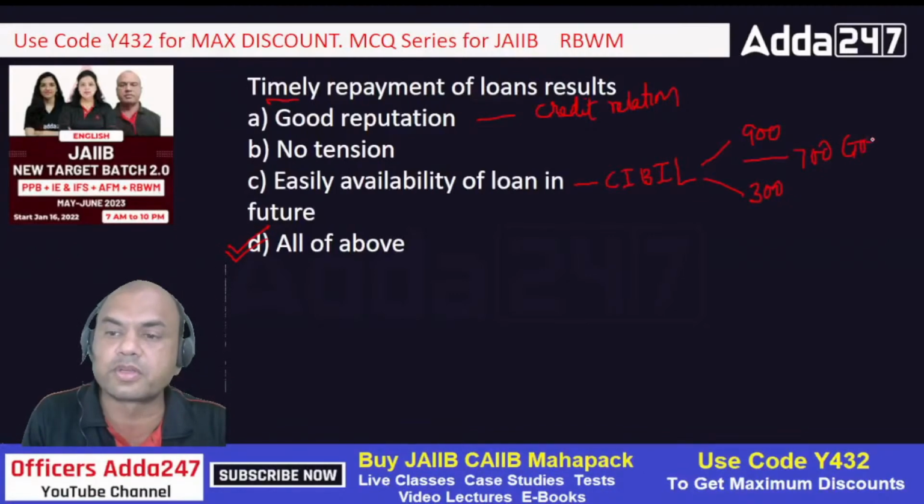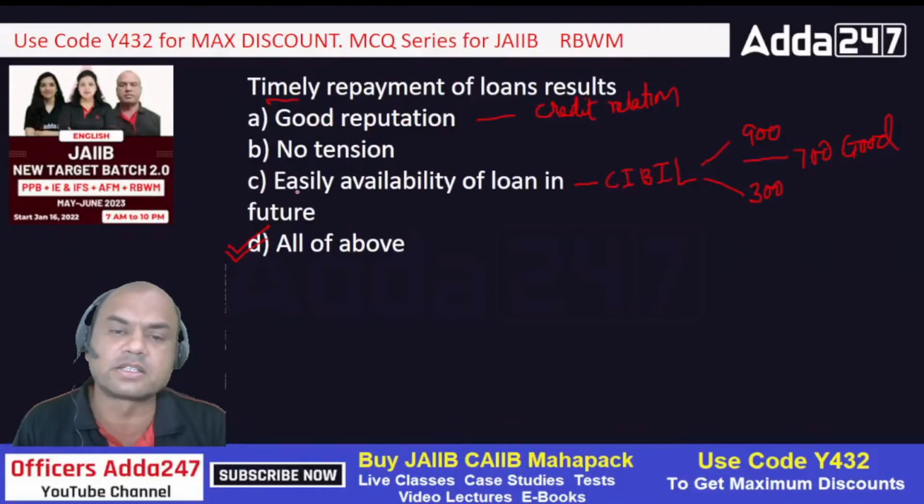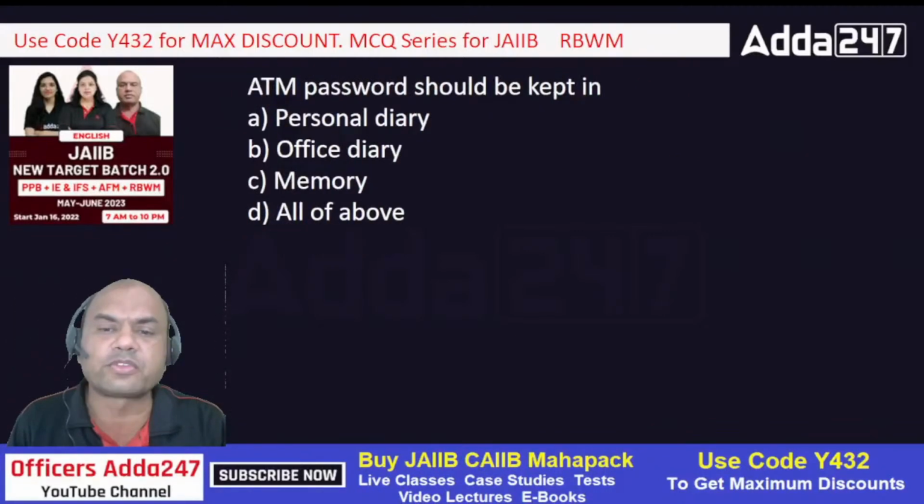700 is good. Okay. Best is 900 and lowest is 300. So got the point. Timely repayment of the loan results in all three: good reputation, no tension, easy availability of loan, and all of the above. Right. ATM password should be kept in personal diary, office diary, memory, or all of the above.